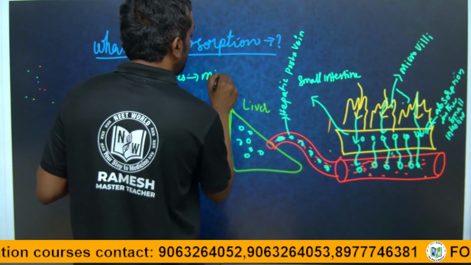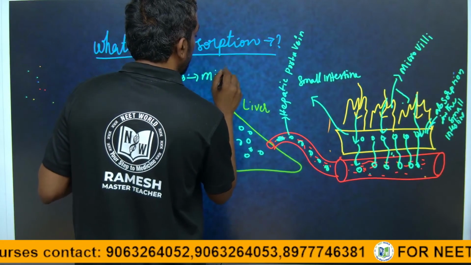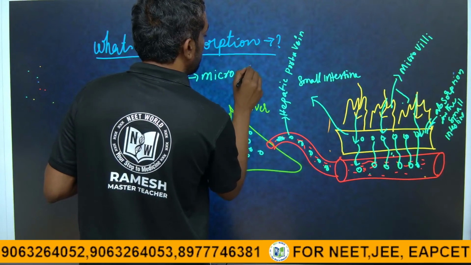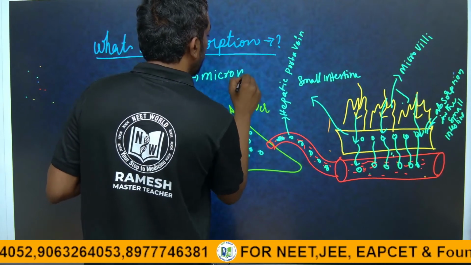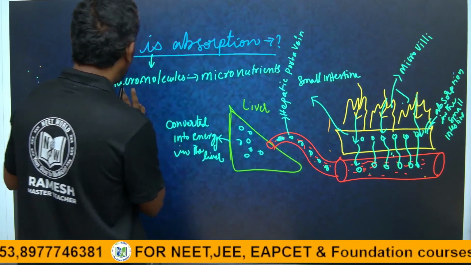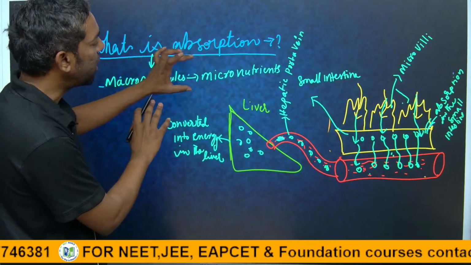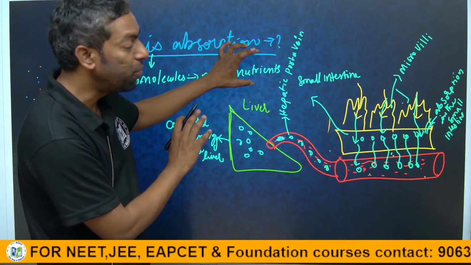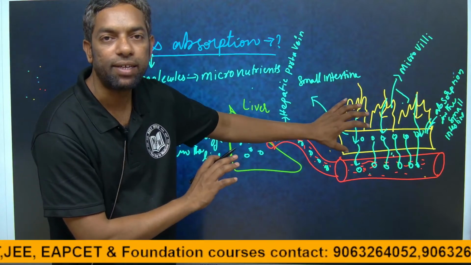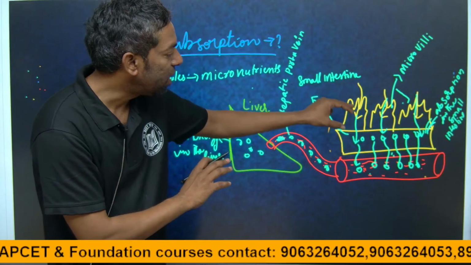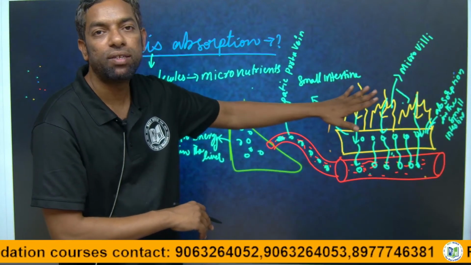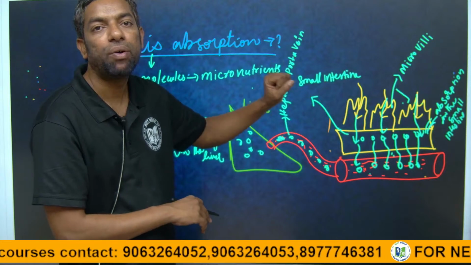These macromolecules are converted into micronutrients, which are absorbed in the small intestine, meaning they transfer through the small intestine walls, which are villi, microvilli.